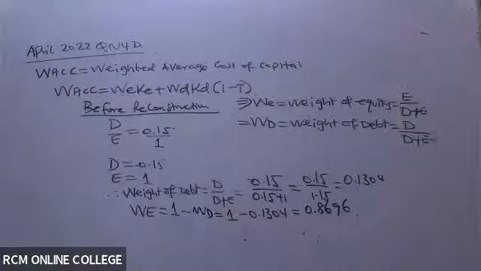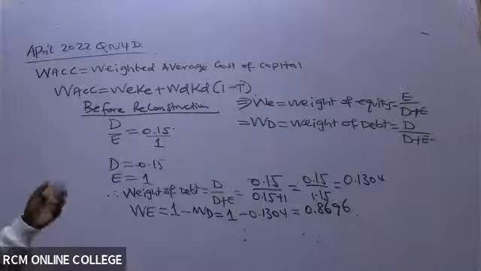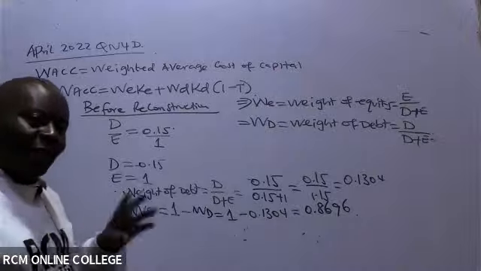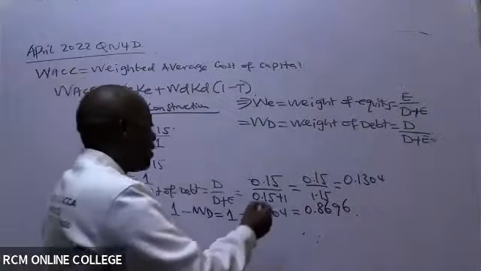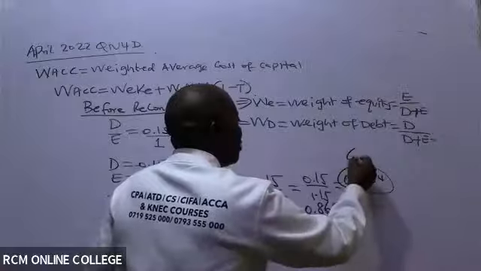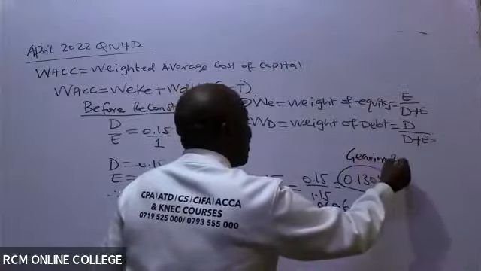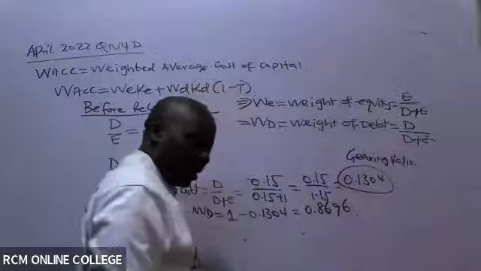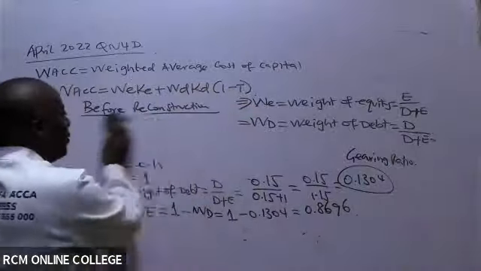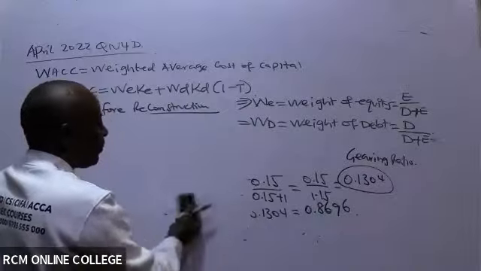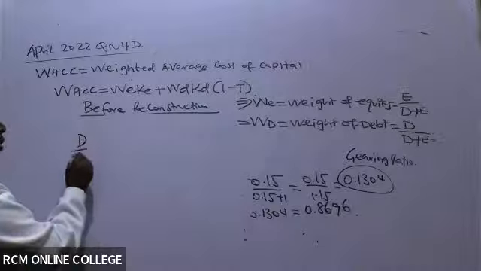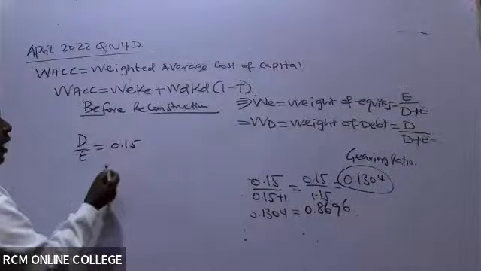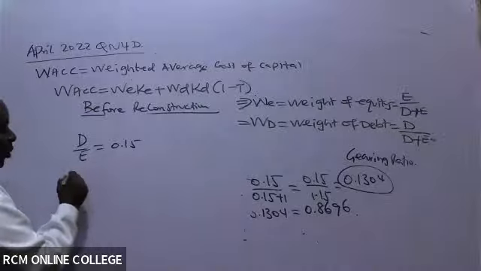Very, very important. In getting this gearing, you must be very careful. Very few students get to know how to calculate gearing. The weight of debt is known as the gearing ratio. This is how we calculate it very fast. If you give me the debt to equity ratio as 0.15, I will simply gear this up very fast to get the weight of debt.